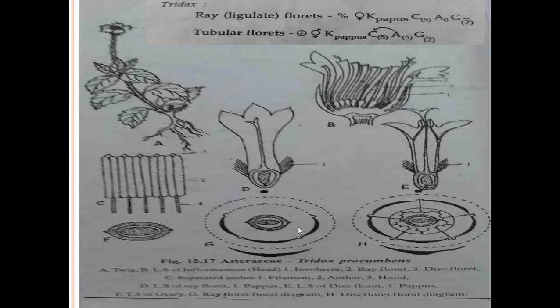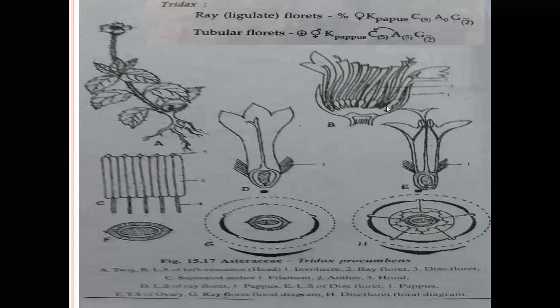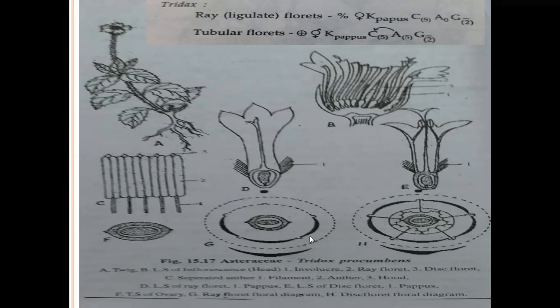Ray florets are reduced in the perianth, reduced in the petals. They are trifoliate; mainly three petals are present. Now coming to the ovary. The ovary is epigynous, with an inferior ovary. Coming to the calyx, it is present at the peripheral region of the flower. It is modified into a hair-like structure called pappus. See, it is pappus.